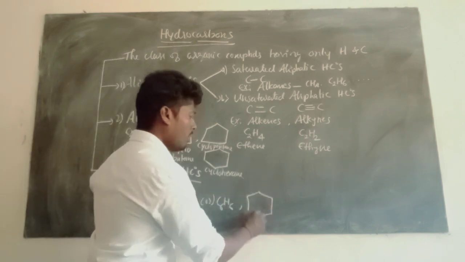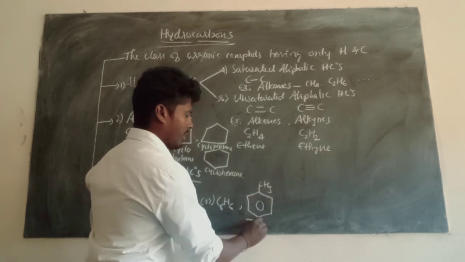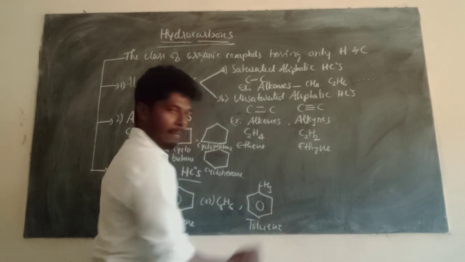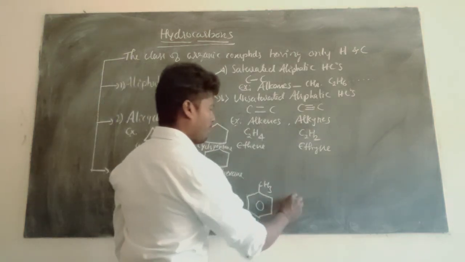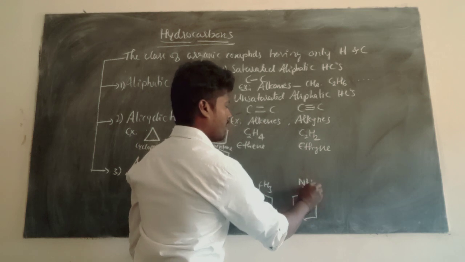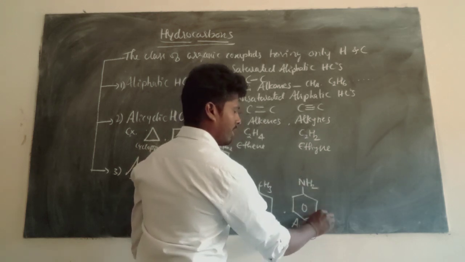If you want one more example, write benzene with CH3, that we call toluene. If you want one more, write benzene with NH2, that we call aniline.